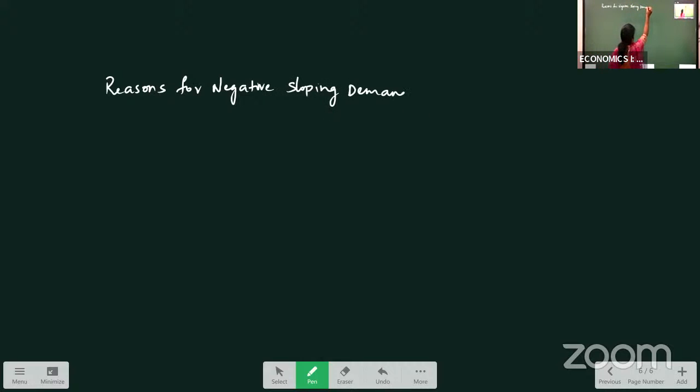Reasons for negative sloping demand curve. Reasons for negative or downward, any word you can use here. Right? Your question will be, what are the reasons for downward sloping demand curve, or what are the reasons for negative sloping demand curve? It is an important 5 marks question.